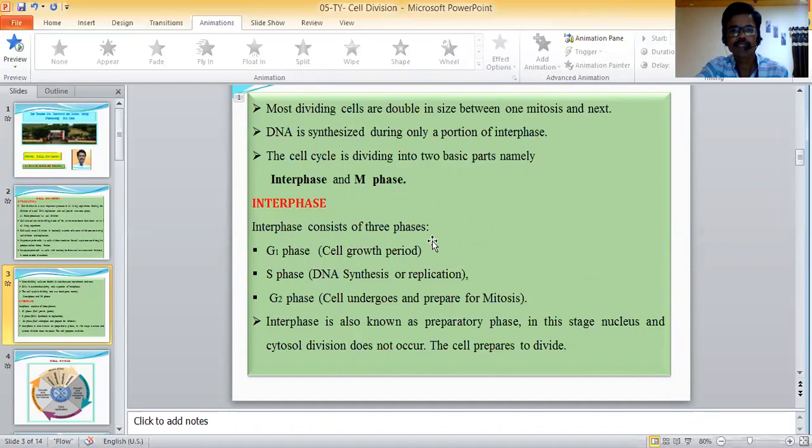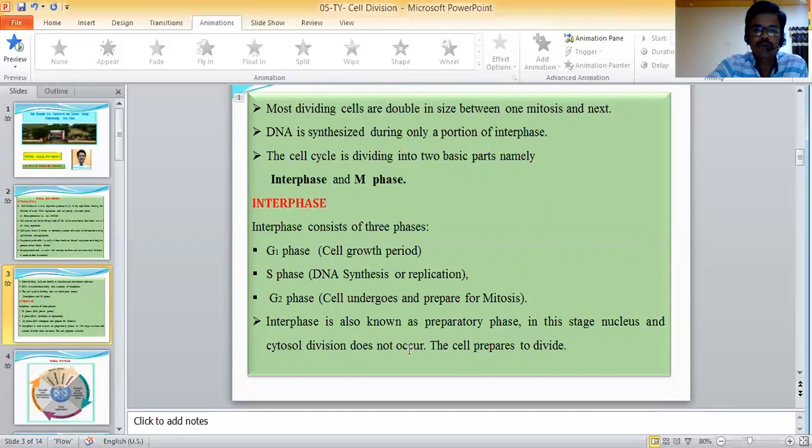The cell cycle is divided into two basic parts, namely interphase and the second one is M phase. M phase means mitotic phase. Firstly, we discuss interphase. Interphase consists of three main phases. That is the G1 phase. G1 is the cell growth period. The second one is S phase. S phase means DNA synthesis or replication. Then G2 phase. G2 phase means the cell prepares for mitosis.